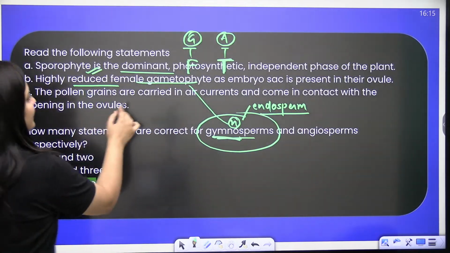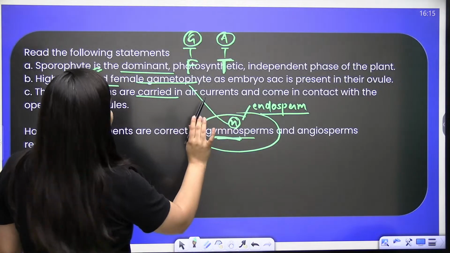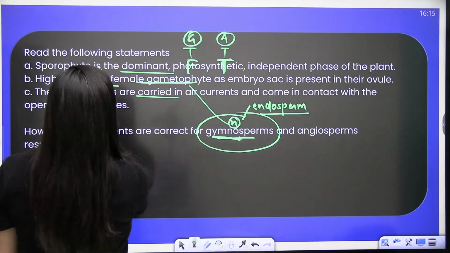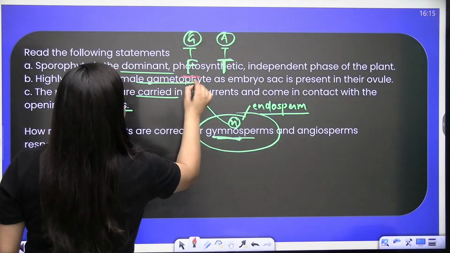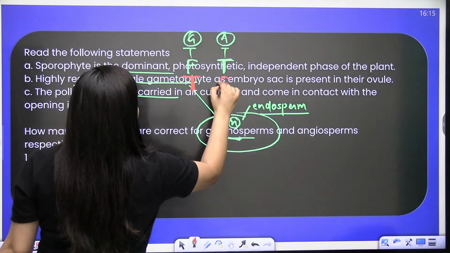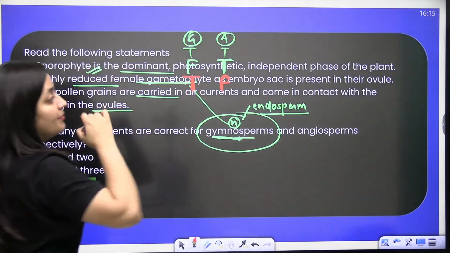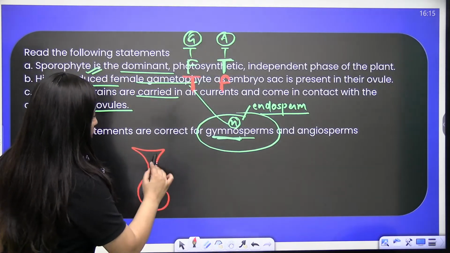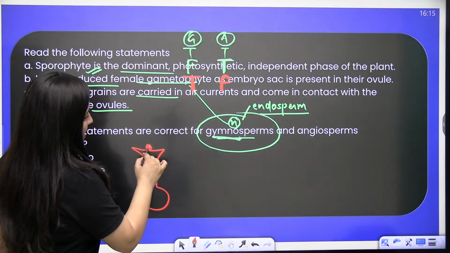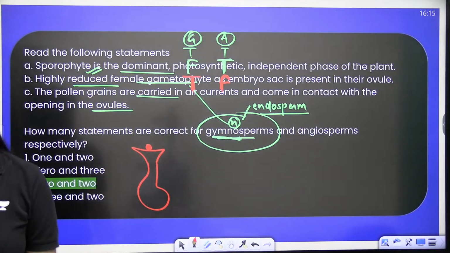Now, the pollen grains are carried in air current and come in contact with the opening in the ovules. It is true in the case of gymnosperms, but it is false in the case of angiosperms. Why? Because in angiosperms you know that flower is there, so these pollen grains come to the stigma.